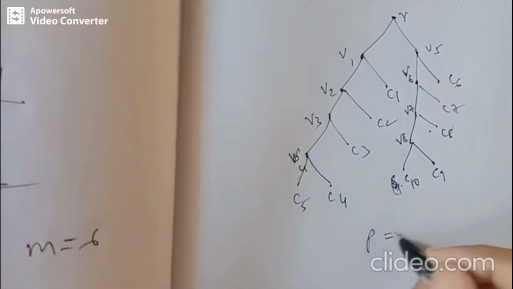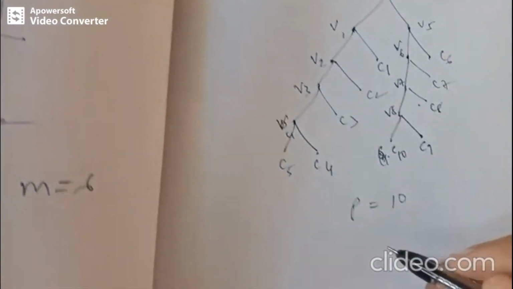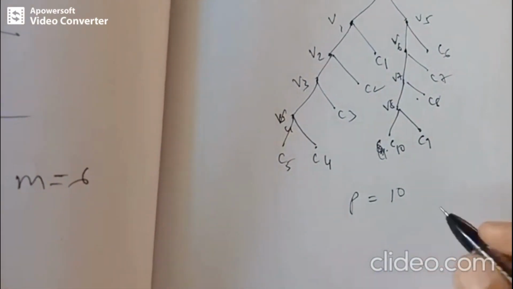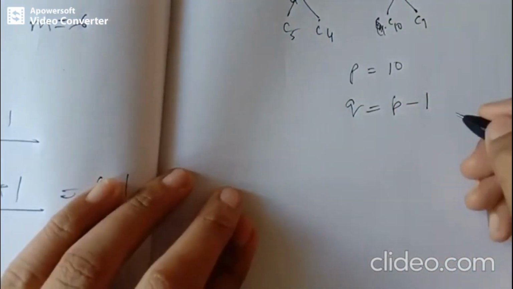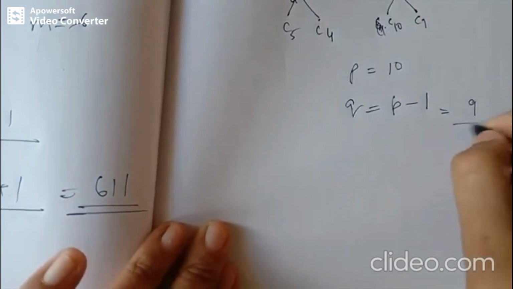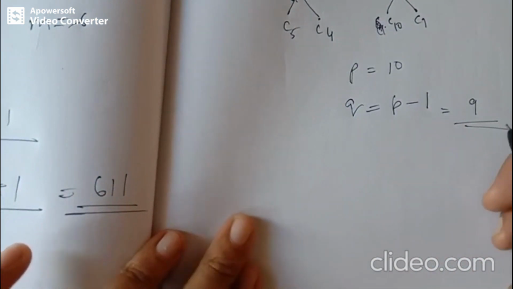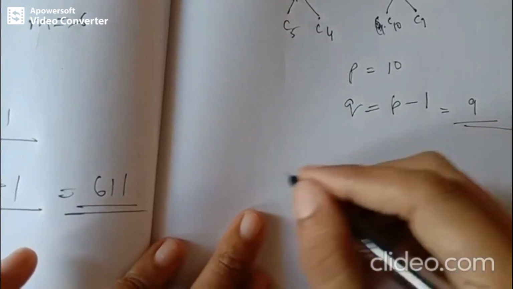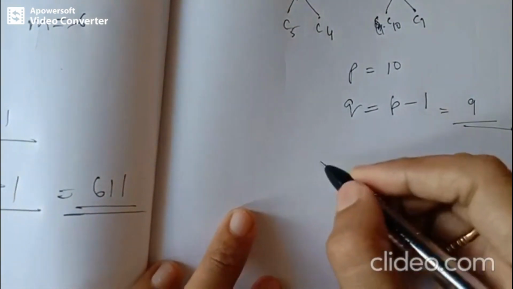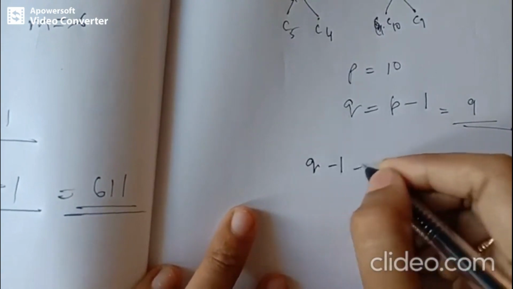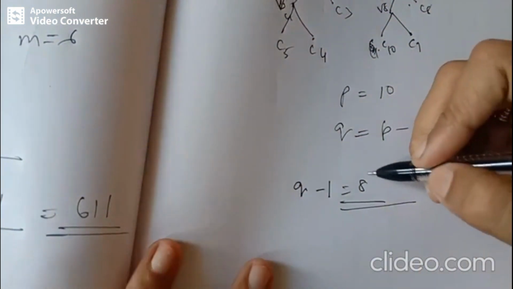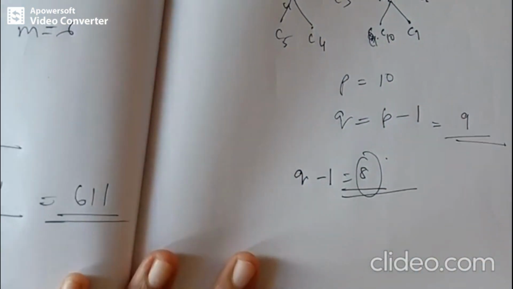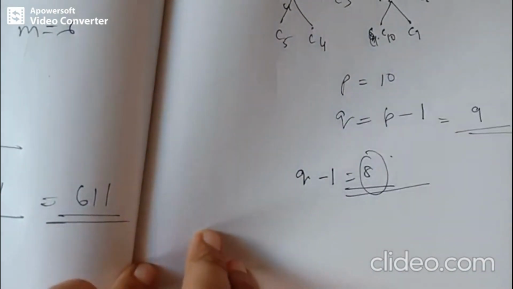So we know that the number of leaves in a tree is given by P, which is 10, representing 10 computers. Now the number of internal vertices is given by Q, which is P minus 1, so the number of internal vertices is 9. Accordingly, the number of extension cords needed should be Q minus 1, that is 8. So the least number of cords required to set up is 8. Okay, next we'll see another problem.